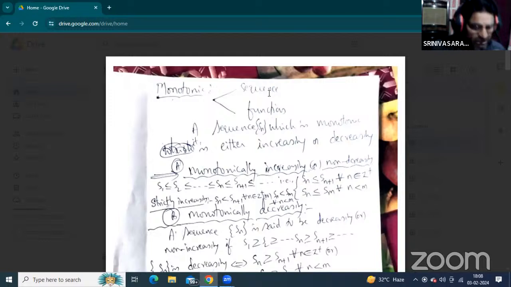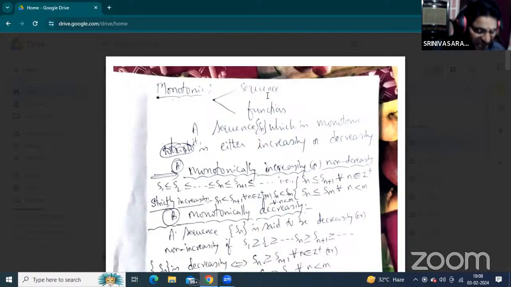We will discuss it in the offline classes, and more problems on sequences will be practiced. I also explained here what a sequence is. According to the definition of a sequence, we must discuss one more concept.